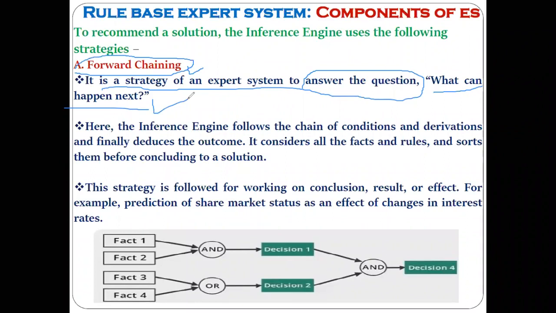Yes or no? It means you know some facts. See the figure. You know some facts: facts 1, 2, 3, 4, and so on. What facts do you know? That the environment is fully cloudy and humid. Those are the facts. Correct? Now from those facts, can you take some decision? What decision can you take? Suppose you want to go outside. What decision will you take? The rain will come, we should not go outside.